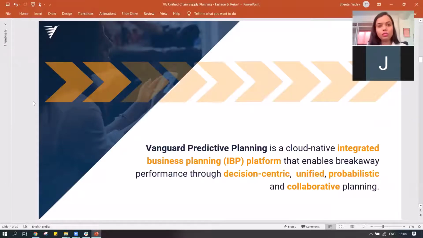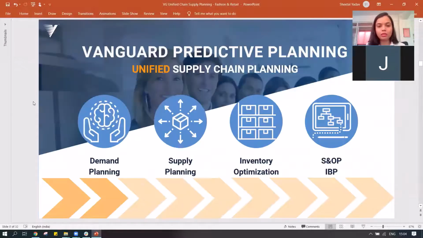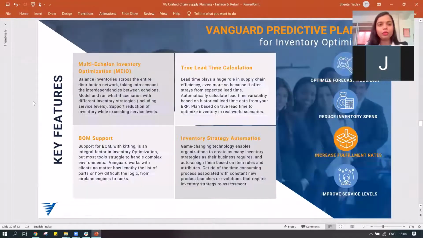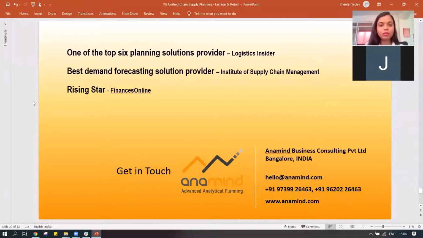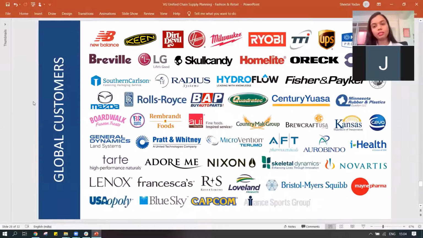You will also see in a minute how it truly captures all these areas in terms of the various sections that are there. It has a demand planning module, supply planning, inventory optimization, and also supports S&OP and IBP platforms. I'll just showcase the different clientele of the Vanguard system, so we can see it's quite diverse.